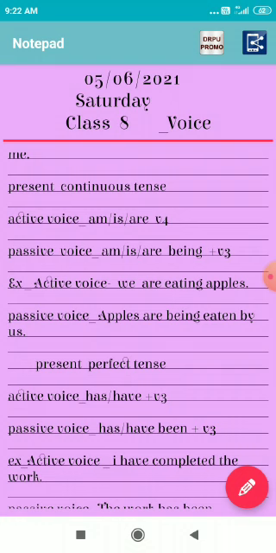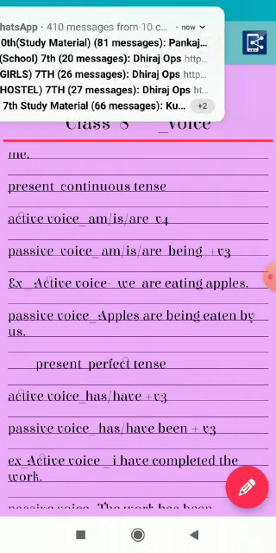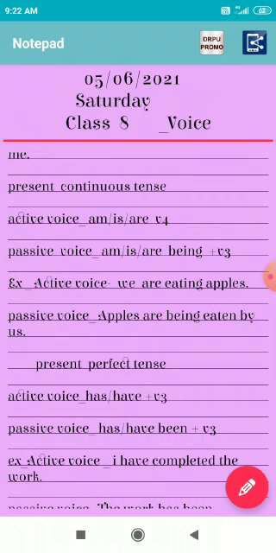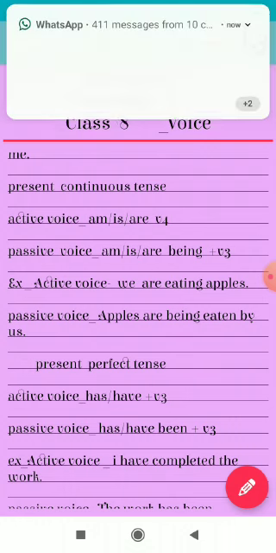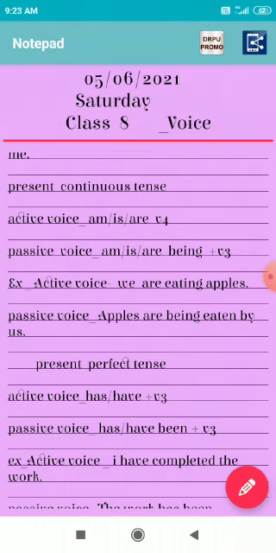Why have we used "being"? Because as per the rules, when the active voice is in the present continuous tense, in the passive form we use am, is, are according to the subject, plus being and the verb's third form. So, we are eating apples becomes, in the passive form, Apples are being eaten by us.